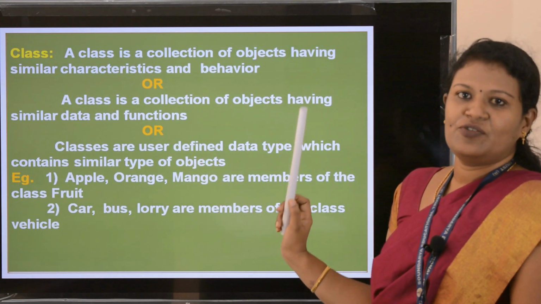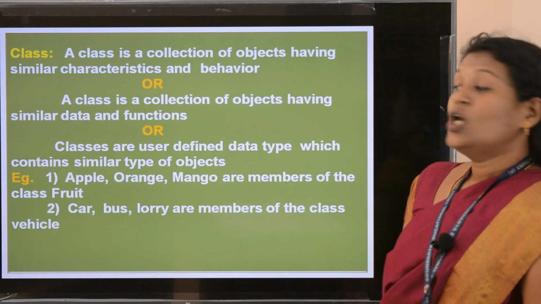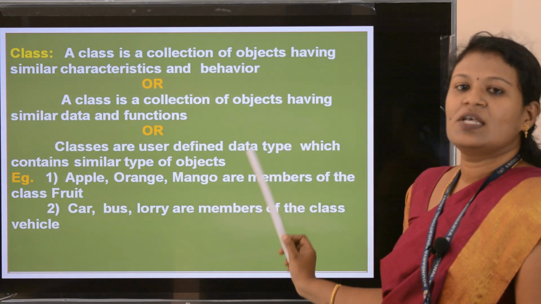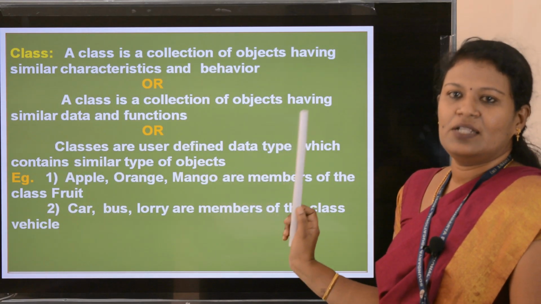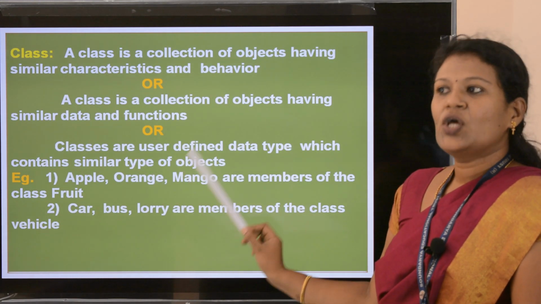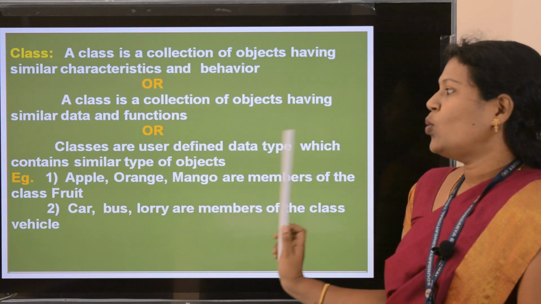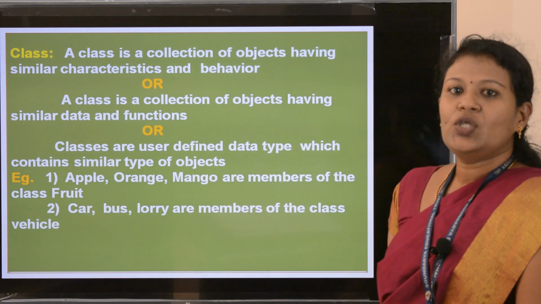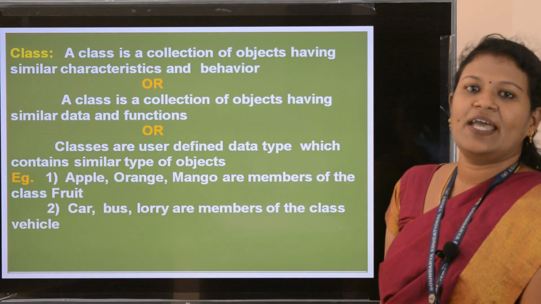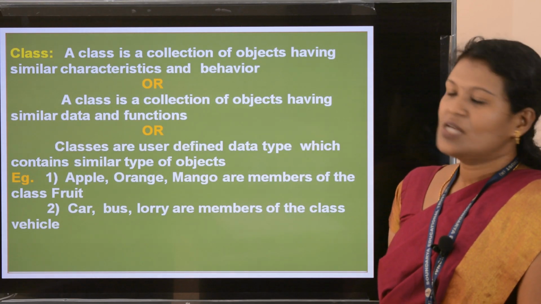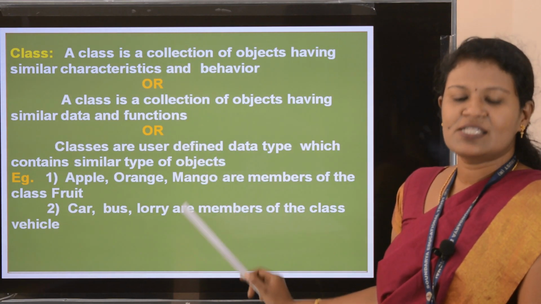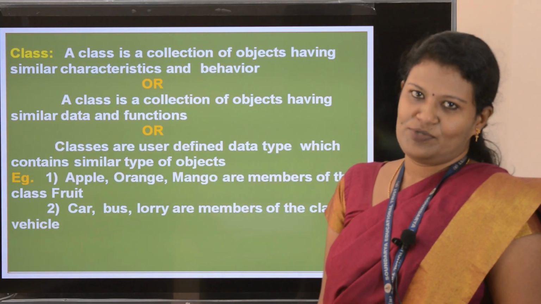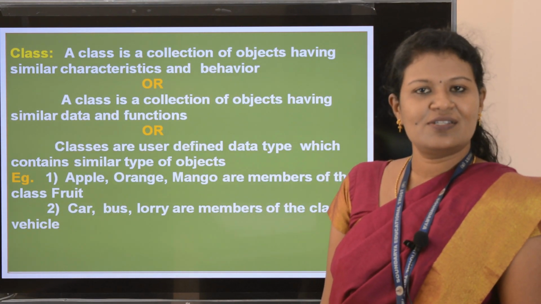I'll give one more definition for class. Classes are user-defined data types. User-defined data types means data types which are defined by the user. So classes are user-defined data types which contain similar types of objects. So here I have given three definitions of class. One more definition I will give. Class is a blueprint of an object. So I have given four definitions of class.